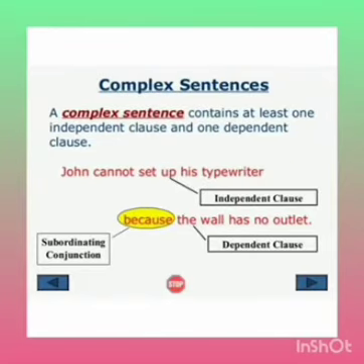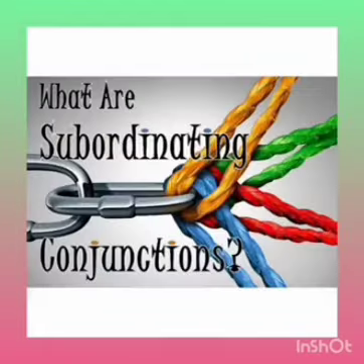John cannot set up his typewriter because the wall has no outlet. "John cannot set up his typewriter" is an independent clause, otherwise called the main clause, and "because the wall has no outlet" is a dependent clause or subordinate clause, and here "because" is the subordinating conjunction. Let us see what a subordinating conjunction is.